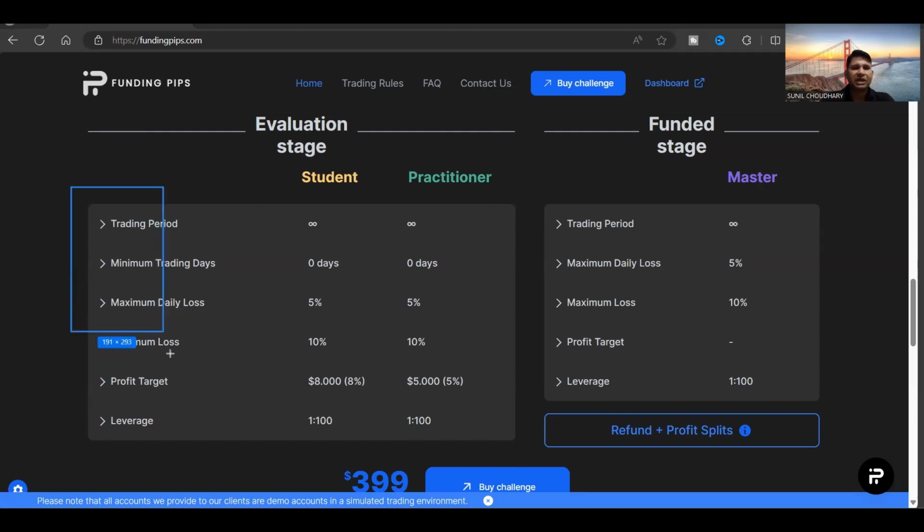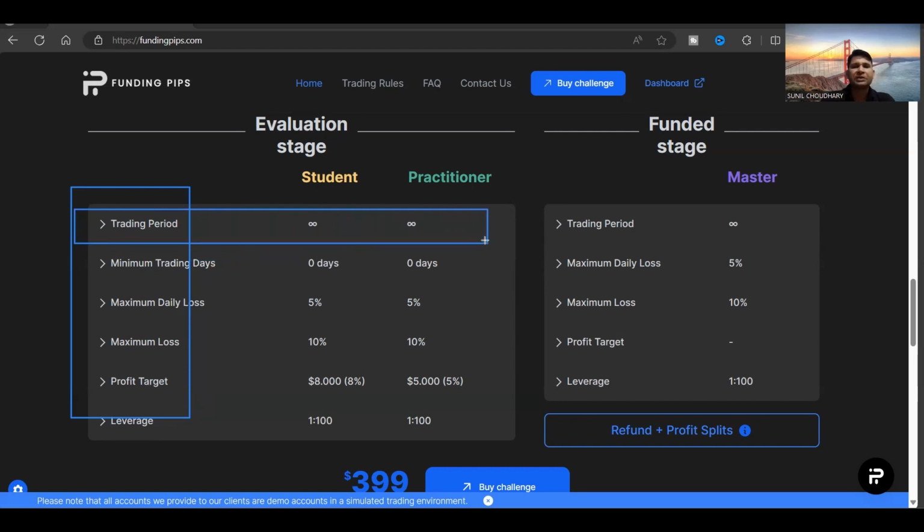So now let's talk about phase one and phase two. Here we can see we have the different conditions. First of all, we have the trading period. In phase one and phase two, we have unlimited days to pass phase one and phase two, as we can see here, right? After that, the minimum trading days are zero. So basically there is no required number of days to pass phase one and phase two. So if you want, you can pass both phase one and phase two on the first day as well, right?